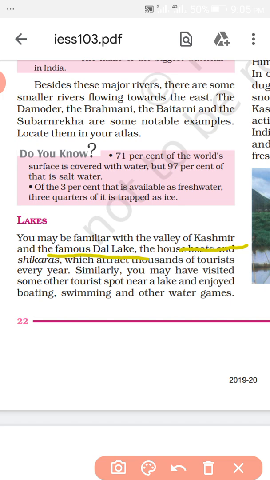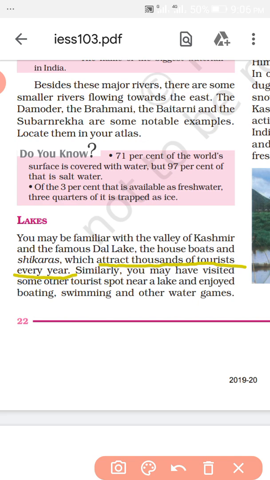The people there use houseboats and shikaras. For which purpose? These attract thousands of tourists. The tourists are attracted by these lakes, and in the summer season every year they visit here, and it is earning for the local people.